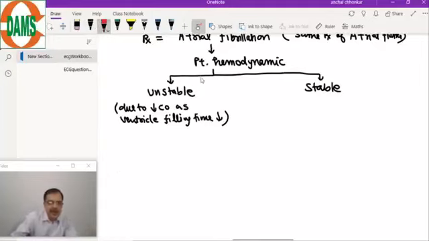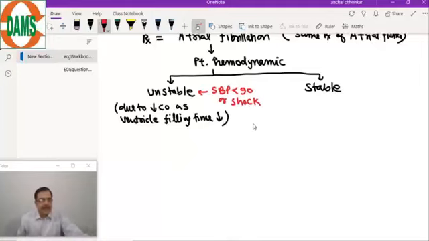And in the clinical question, the clues for an unstable patient are in the clinical history. If systolic BP is less than 90 is given, or the word shock is mentioned, these are the clinical clues in the exam. In a clinical scenario, the patient is unstable. So in that condition, immediately you go for a DC shock.